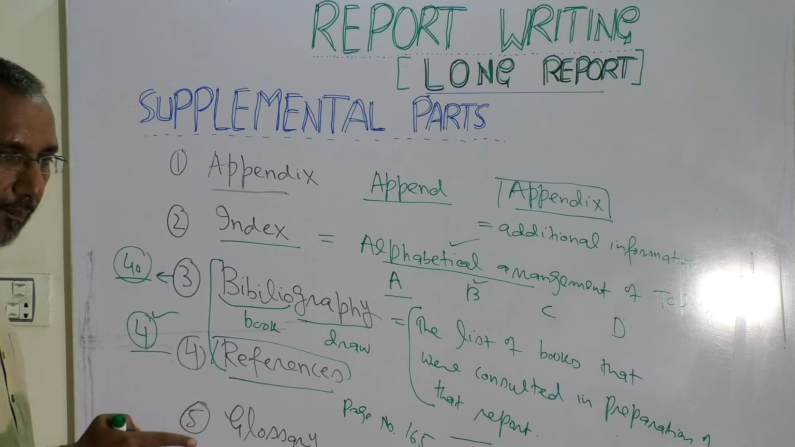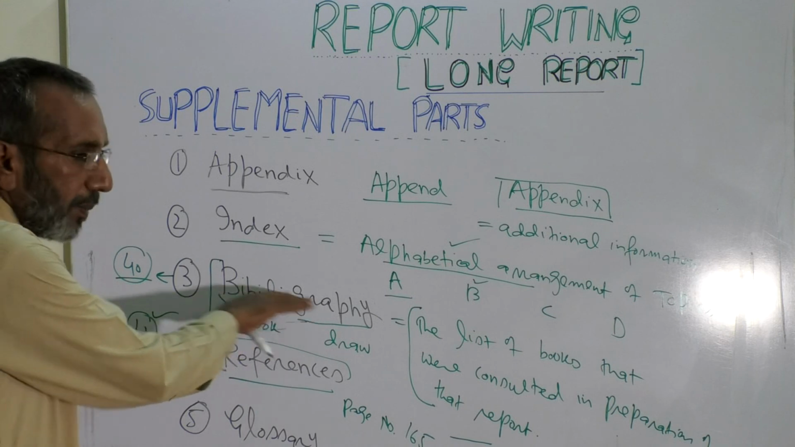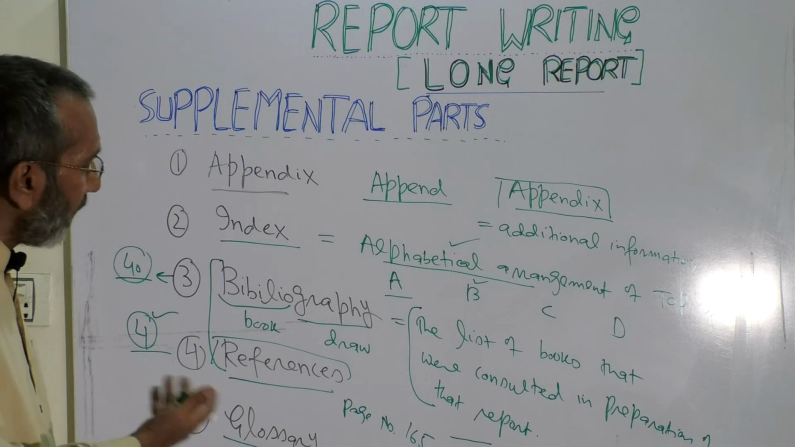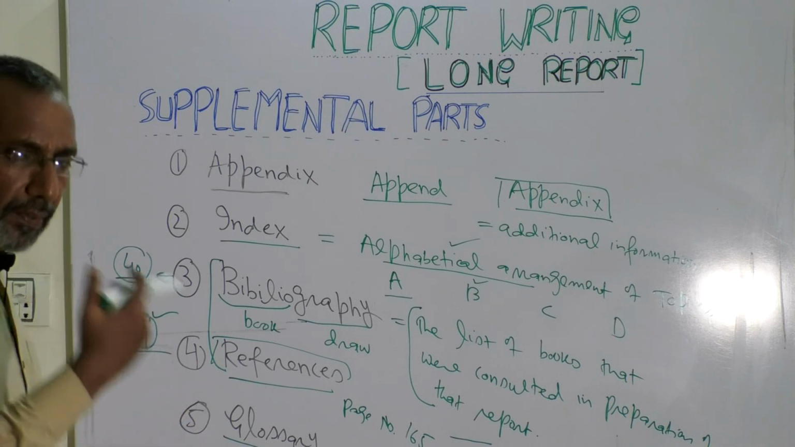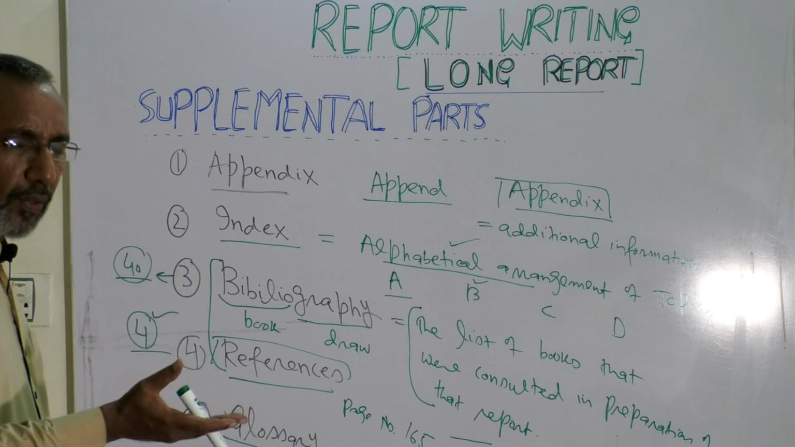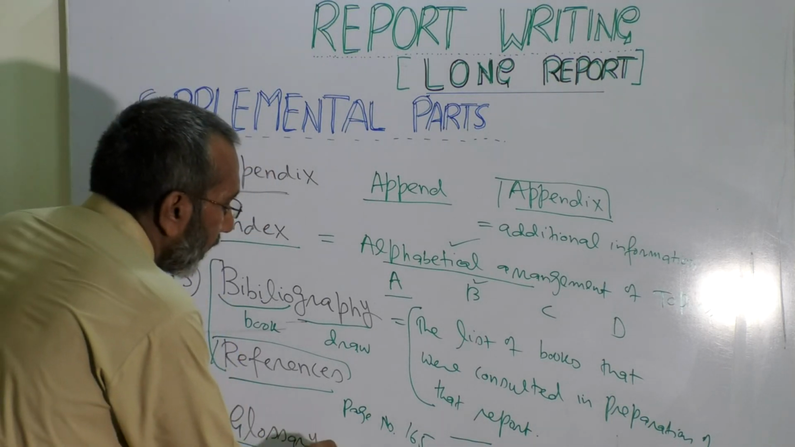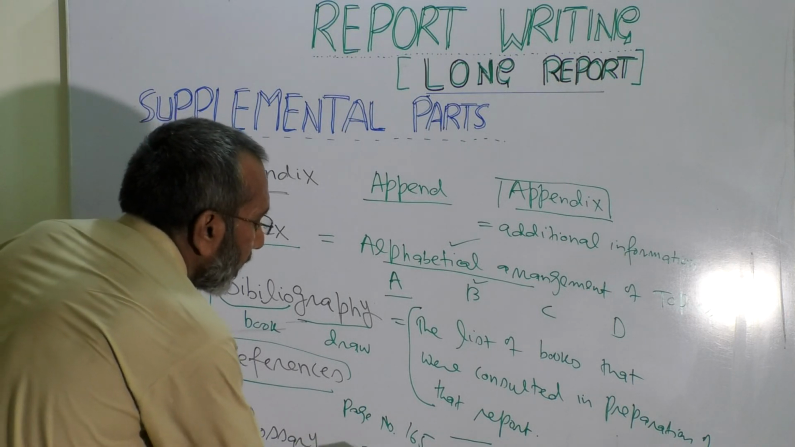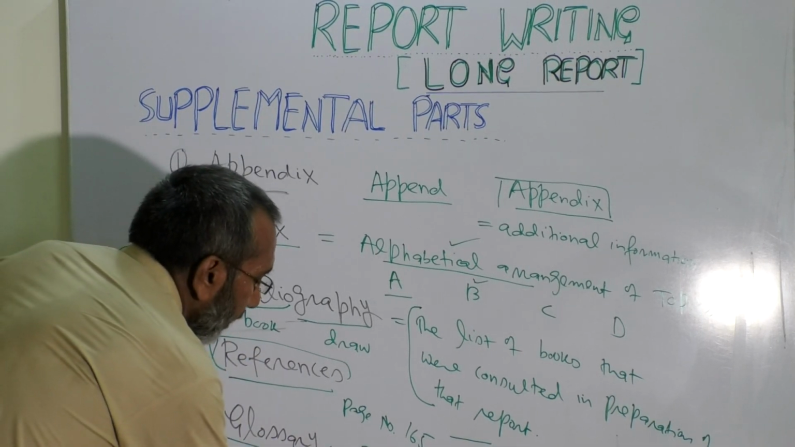Please be all ears, listen to me. Clear? Okay. So reference is something more definite, while bibliography is a little bit more general. Okay. Glossary, a familiar term. Glossary basically means that whenever you write something, there are so many terminologies, so many technical terms, so many jargons, so many abbreviations. Then in a glossary, you explain those things. Glossary means a list of explanations of what? Explanation of terminology used in that book.